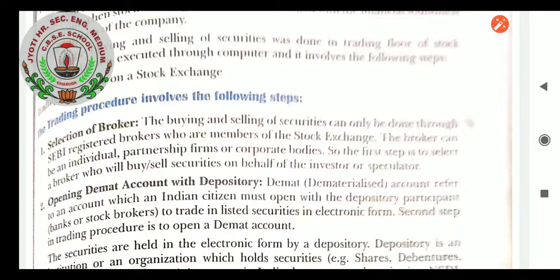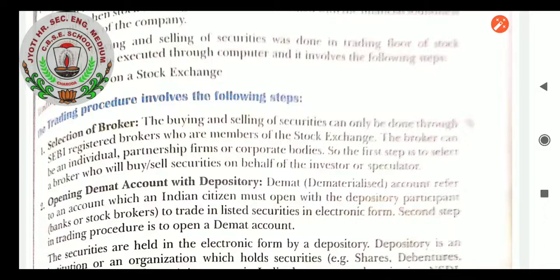Opening demat account with depository. A demat, that is dematerialized, account refers to an account which an Indian citizen must open with a depository participant, banks or stockbrokers, to trade in listed securities in electronic form. The second step in the trading procedure is to open a demat account. A demat account is generally opened with the depository, that is the banks or the brokers. This is a general account by which we can do online transactions of our securities. The securities are held in electronic form by a depository. I said a depository can be a bank or stockbroker.